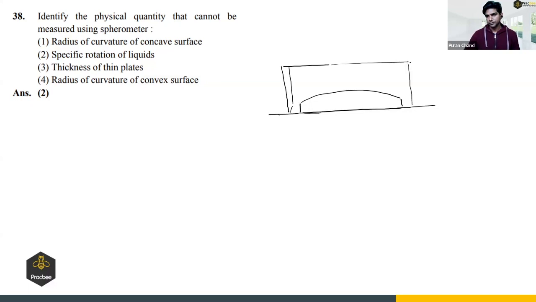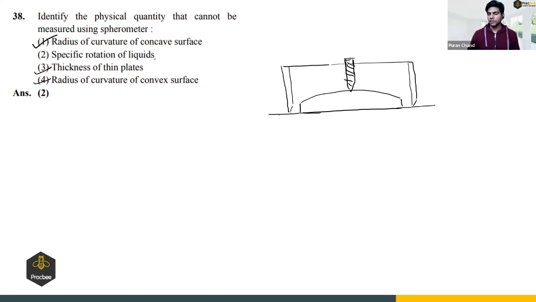So it has legs, and there is a screw like this, right? So we can measure the displacement of the screw. By measuring the displacement of the screw, we can find the radius of curvature, right? Is it clear? Yes. So it is used to measure radius of curvature of concave surface, the thickness of the plate, and radius of curvature of a convex surface.